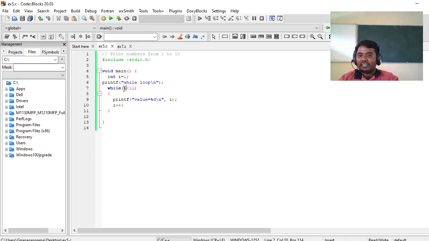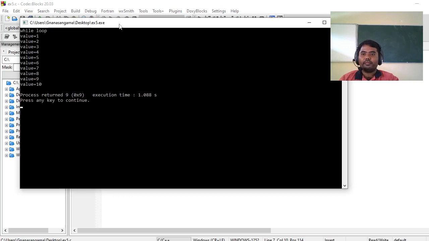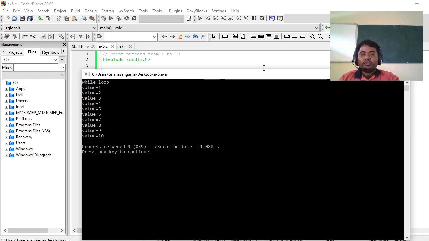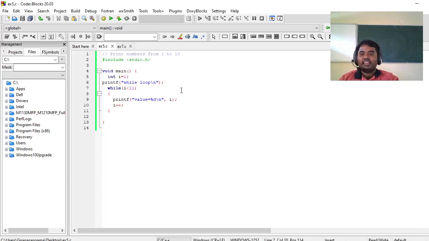Okay, once I reaches 11, 11 is lesser than 11, the condition will be false. So the condition is false, it will come out of the while loop. Okay, let's see the output. So it is printing from value 1 to 10. Okay, so what happens if I change the value?